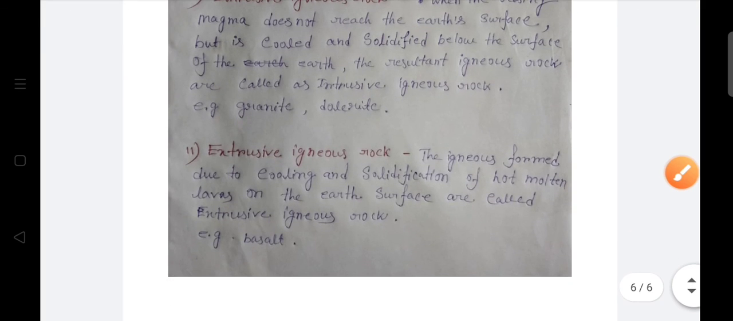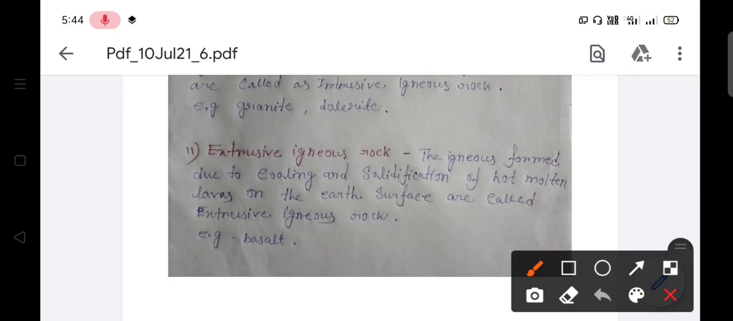Next are the extrusive igneous rocks. The igneous rocks formed due to cooling and solidification of hot molten lava on the earth's surface are called extrusive igneous rocks. The example of extrusive igneous rock is basalt.